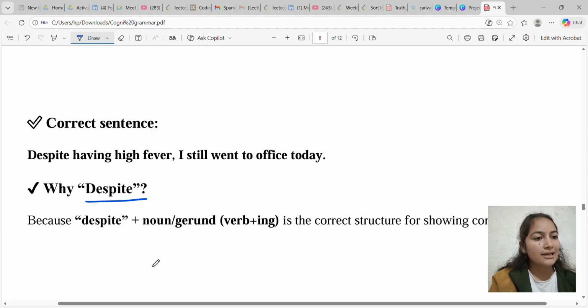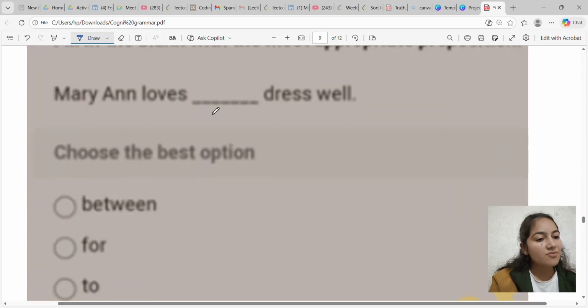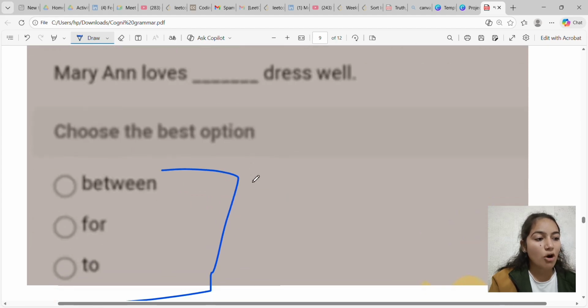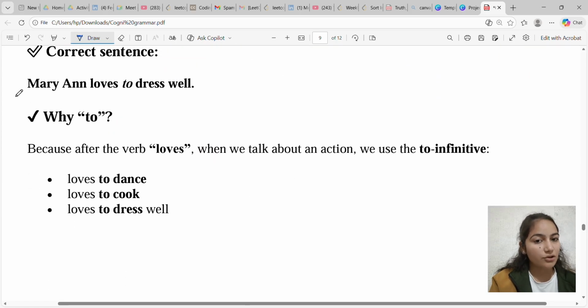So the correct sentence will be, despite having high fever, I still went to office today. Why despite? Because despite plus a noun or verb-ing form is the correct structure for showing contrast. So the answer is despite.